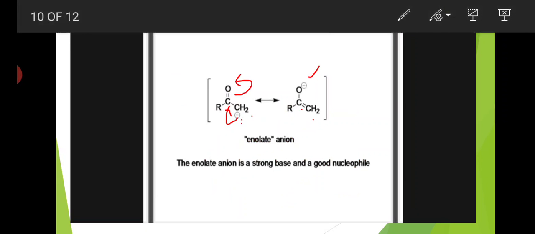The enolate anion is a strong base and a good nucleophile. Here this is the first carbanion, and the negative charge is shifted over two carbons to the enolate ion. The pi bond shifts to oxygen, and then the oxygen gets the negative charge. It is called an enolate because a double bond is present and the oxygen bears the anion. The enolate ion is a strong base and acts as a good nucleophile.